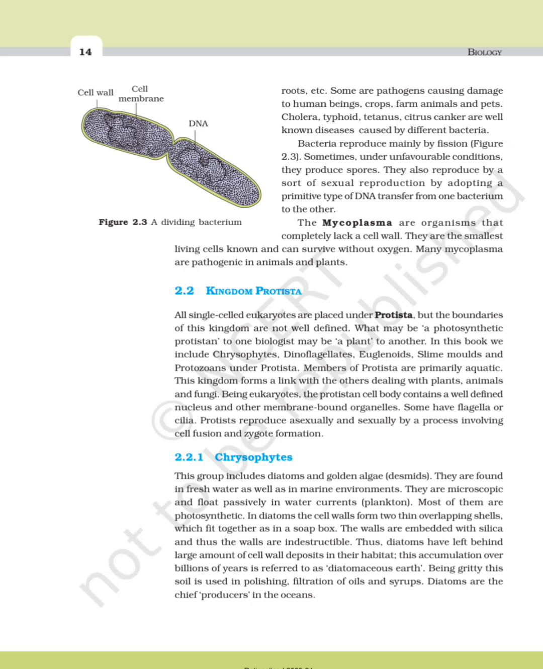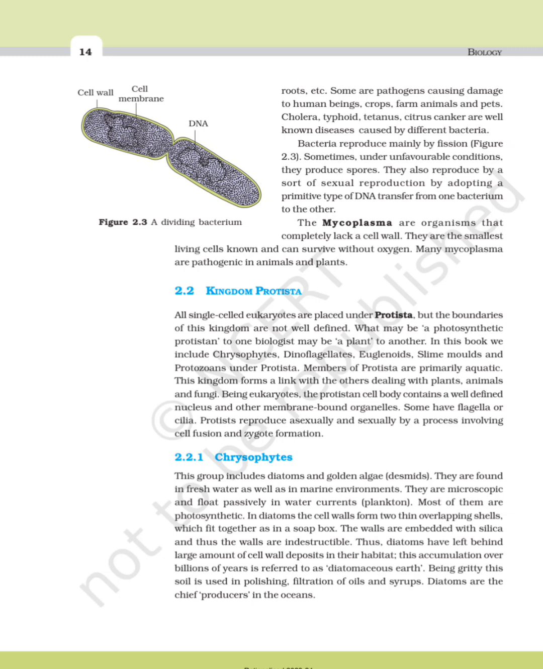Bacteria reproduce mainly by fission. Figure 2.3 shows that, and sometimes under unfavorable conditions they produce spores. They also reproduce by a sort of sexual reproduction by adopting a primitive type of DNA transfer from one bacterium to the other. The mycoplasma are organisms that completely lack a cell wall. They are the smallest living cells known and can survive without oxygen. Many mycoplasma are pathogenic in animals and plants.